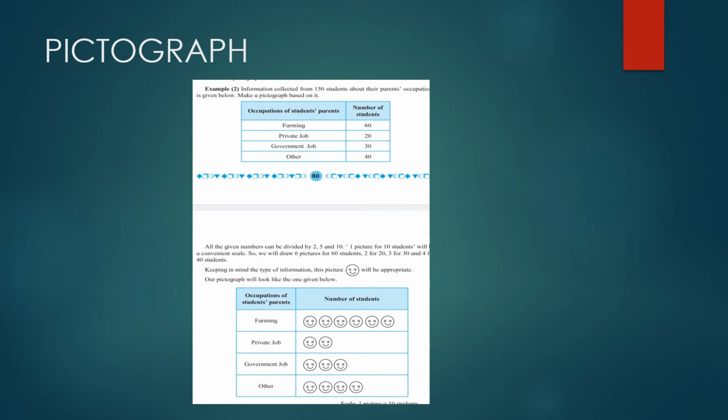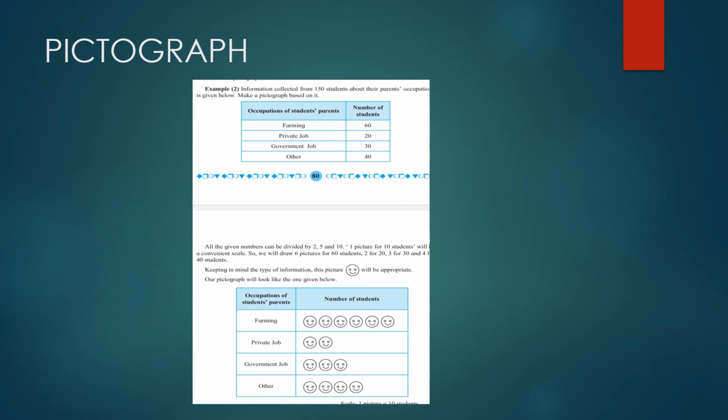So again, which is the least number? Here the least number is 20, correct? So can we check? But this 30 doesn't go in the 20 table, isn't it? So here 20 is the smallest number, but it does not go in the other tables. But we can see which tables all these numbers come in. It comes in 2, 5 and 10.